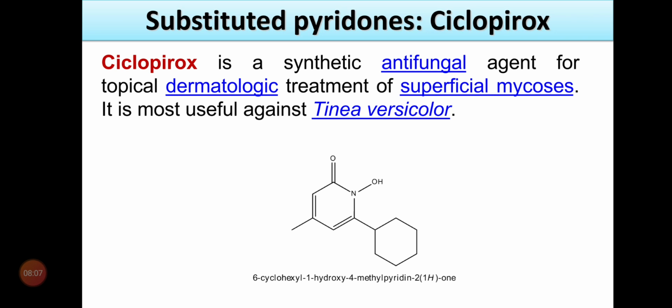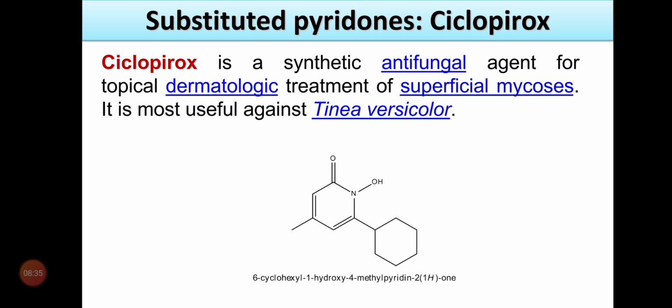The next subclass is the substituted pyridones. An example of this is ciclopirox. Ciclopirox is a synthetic antifungal agent. It is derived in the lab. It's a synthetic derivative for topical dermatological treatment of superficial mycosis. It is most useful against Tinea versicolor.